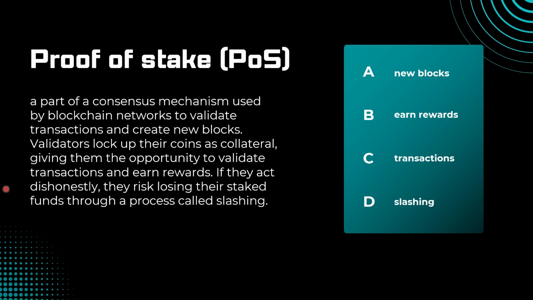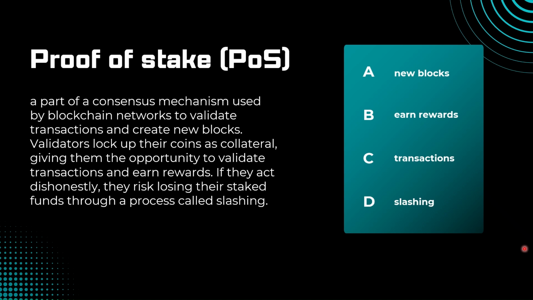Okay? The key advantage of proof of stake is its energy efficiency. Since validators don't need to compete using computational power, PoS blockchains consume dramatically less electricity than PoW networks. For example, Ethereum's transition from proof of work to proof of stake in 2022 reduced its energy consumption by approximately 99%. PoS also enables faster transaction finality and creates economic incentives for validators to act honestly, as their own capital is at risk.